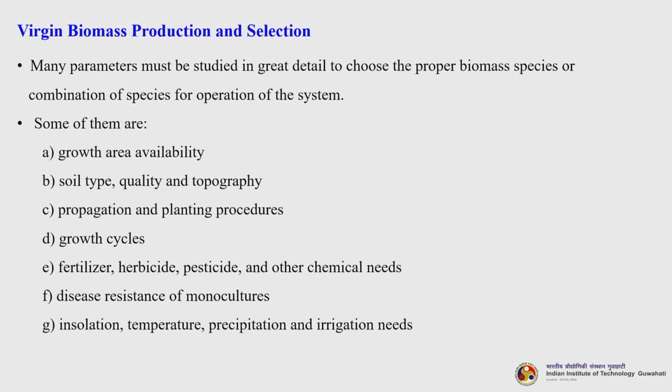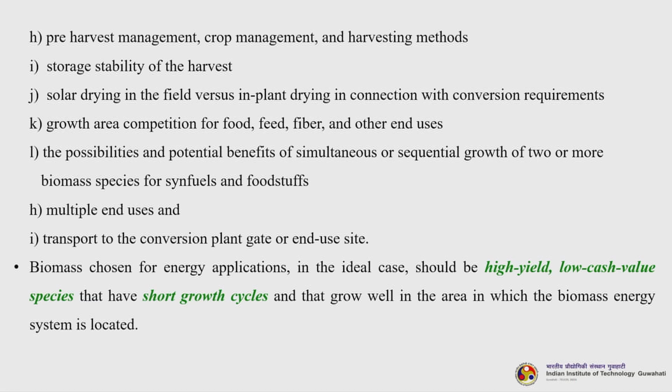Some of them are growth area availability, soil type, quality and topography, propagation and planting procedures, growth cycles, fertilizer, herbicide, pesticide and other chemical needs, disease resistance of the monocultures, insolation, temperature, precipitation and irrigation needs, and there is pre-harvest management, crop management and harvesting methods, storage stability of the harvest, solar drying in the field versus in-plant drying in connection with conversion requirements, growth area competition for food, feed, fiber and other end uses, the possibilities and potential benefits of simultaneous or sequential growth of 2 or more biomass species for synthetic fuels and foodstuffs, multiple end uses and transport to the conversion plant gate or end use site.